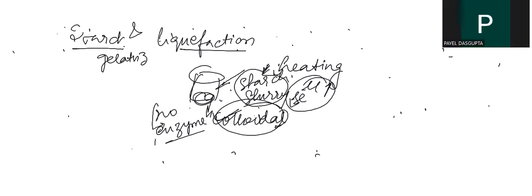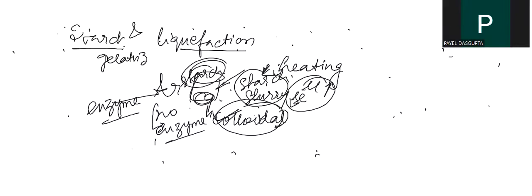So what we are thinking we will do is, if we add an enzyme at the heating period, the starch will hydrolyze at the moment of gelatinization. The idea is that when I add an enzyme here, the starch will start to hydrolyze during gelatinization rather than getting into a colloid structure. This is what I meant here.